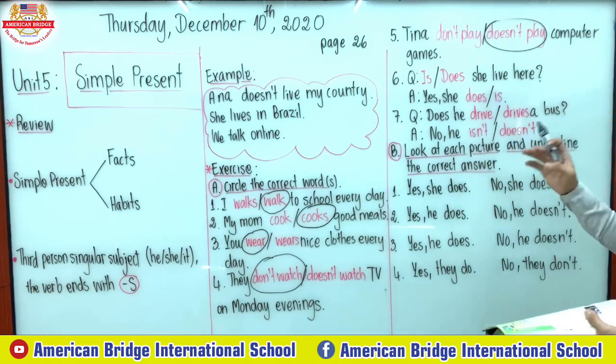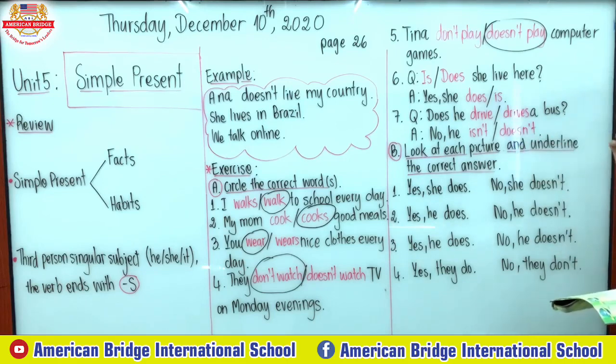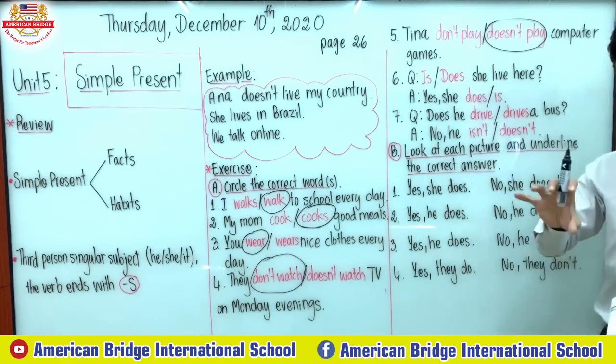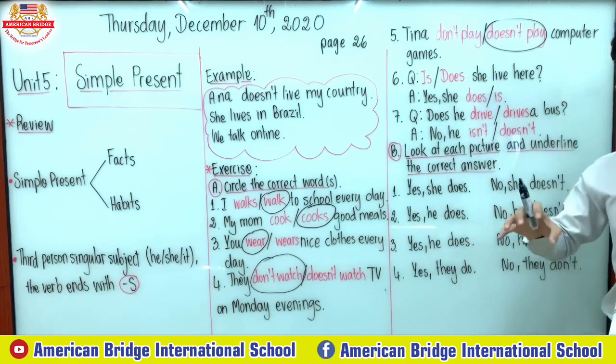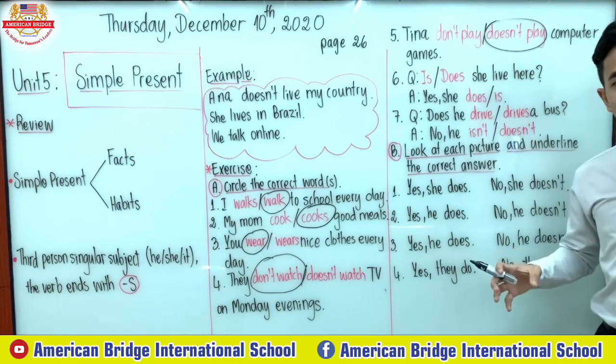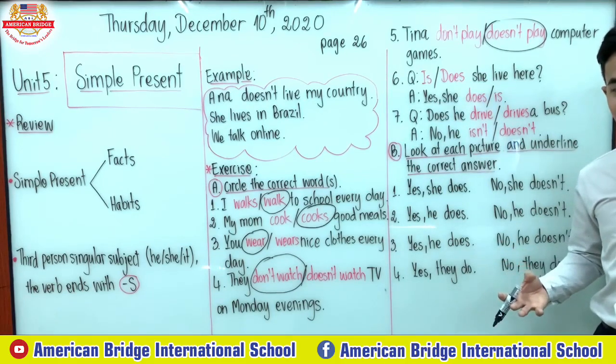Number 6, we have question, we have answer. Our question starts with is or does: she live here? As we already studied with to be, we have am, is, are. So let me talk about am, is, are. We use them to talk about or to describe a person, right? Is it correct, everyone? Yeah, that's it.